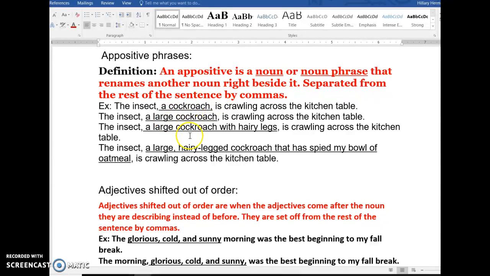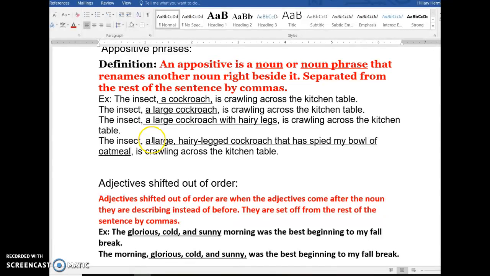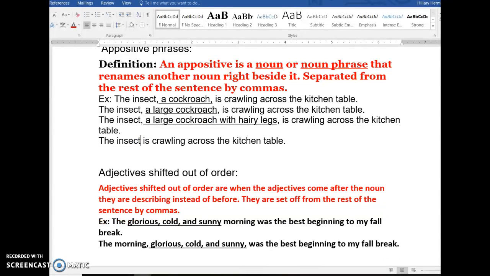An appositive phrase can get as long and big as you want it, like this one. The insect, comma, a large hairy-legged cockroach that has spied my bowl of oatmeal, is crawling across the table. An important thing about the appositive phrase is it's a suitcase clause. So you could just take this out, and now it's a sentence. It still makes sense. The insect is crawling across the kitchen table. Or you can put it back in.